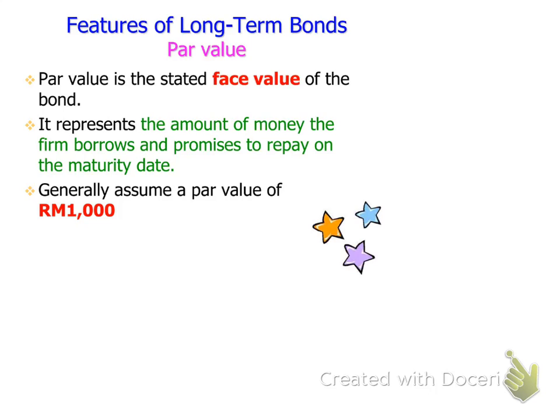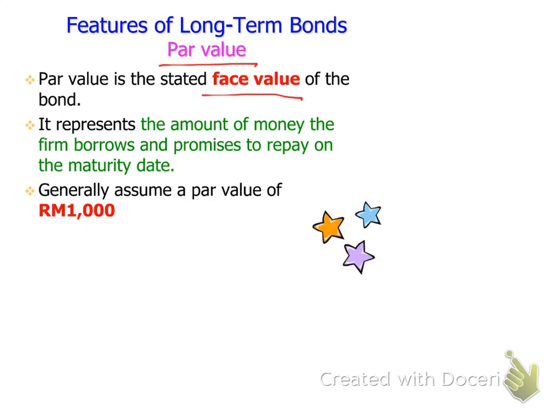Now in detail, if you look at par value. Par value, we also say is the face value of the bond. It represents the amount of money that the firm borrows and promises to pay at the maturity date. Generally, the par value is 1,000. Now, what do we mean by par value here?